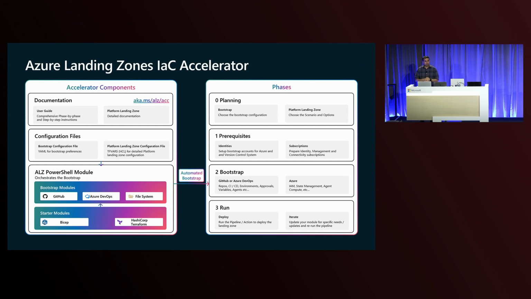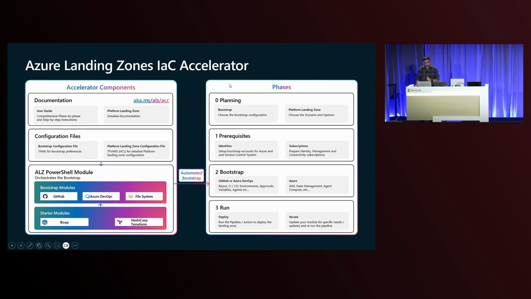After documentation, you've got configuration files. Two key configuration files: one for your bootstrap, which is basically a YAML file. I'll show that file to you. That file is particularly important for setting up your bootstrap. Number two is your tfvars file. That file is important for setting up your platform landing zones. All your configuration details, like which region am I deploying in, which topology am I choosing, what features am I turning on or off, all of that goes into that platform landing zone file that you see.